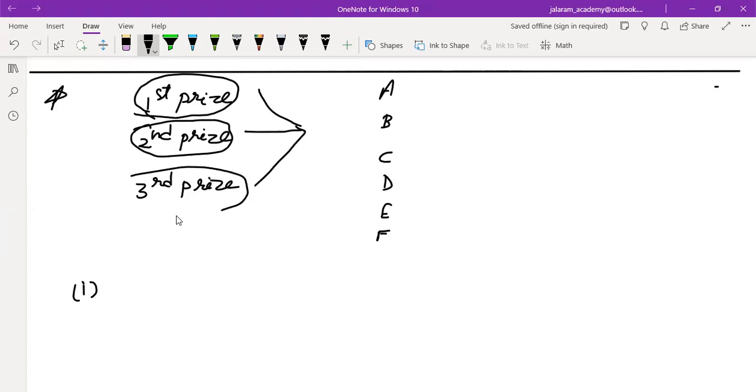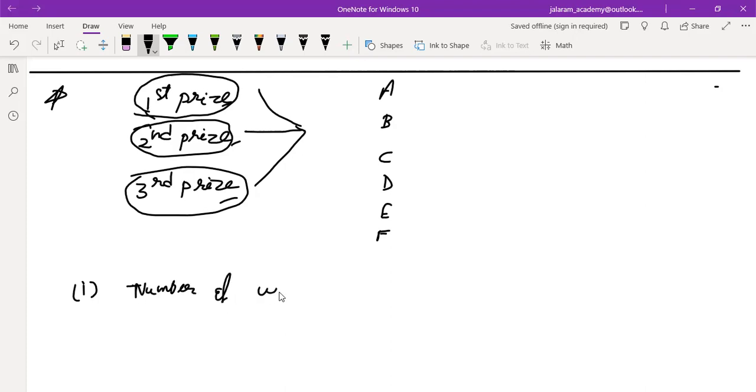So the number of ways of giving 3 prizes to 6 persons: the first prize has 6 choices, the second prize has how many choices? 5. The third prize has 4 choices only, right? Is that clear to you? Yes, sir.